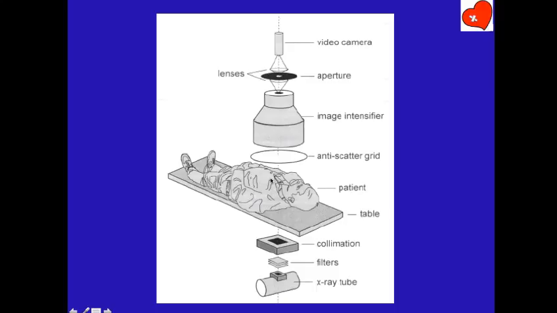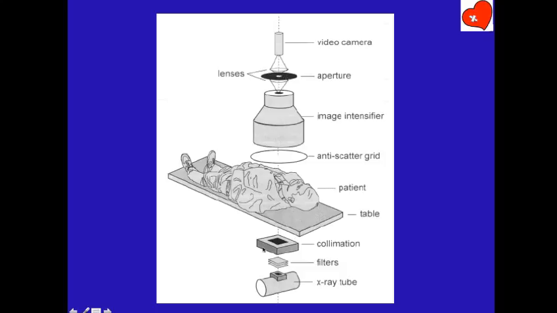X-rays go through the patient and are picked up by the image intensifier. From there it goes through a camera lens and aperture, and it is recorded in a video or still frame, whatever it is. So those are the parts. Now in between there are certain other areas which we will discuss later, the anti-scatter grid, and there are some more filters called the flaps here to reduce the field and area.